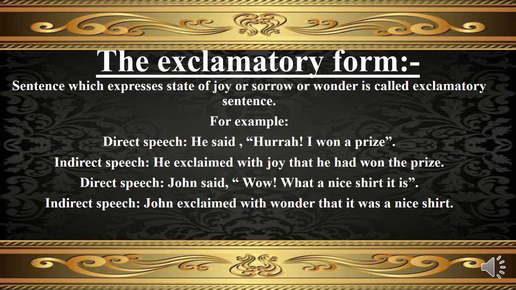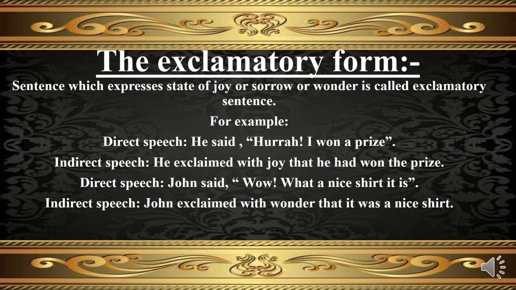Let's discuss the exclamatory form of direct and indirect speech. These are the sentences that express our feelings and emotions in the form of a state of joy or sorrow or wonder. Exclamation marks are used at the end of an exclamatory sentence. For example, he said, "Hurrah, I won a prize." In indirect speech, it will be written as, he exclaimed with joy that he had won the prize.